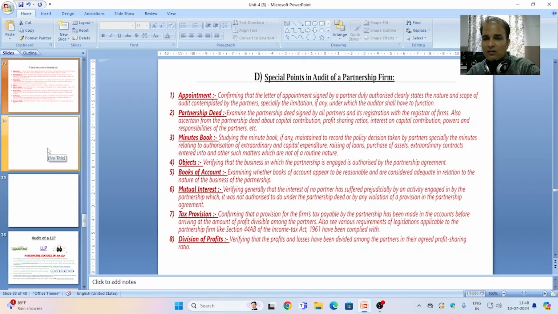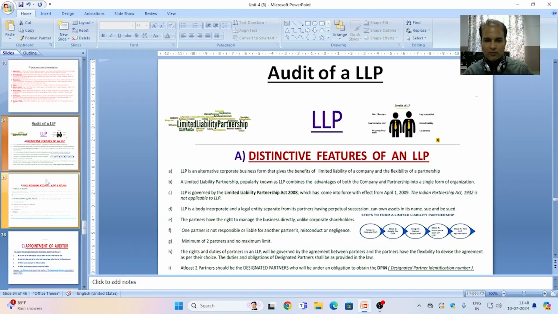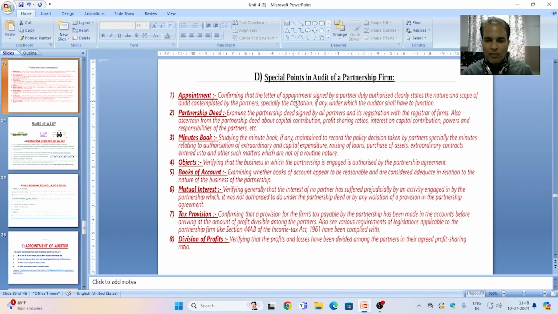Here are some special considerations in audit of a partnership firm. First, appointment. Confirming that the letter of appointment is signed by a duly authorized partner and clearly states the nature and scope of audit contemplated by the partners, especially the limitation, if any, under which the auditor shall have to function. So regarding the appointment of auditor, an auditor has to know about all the terms and conditions.